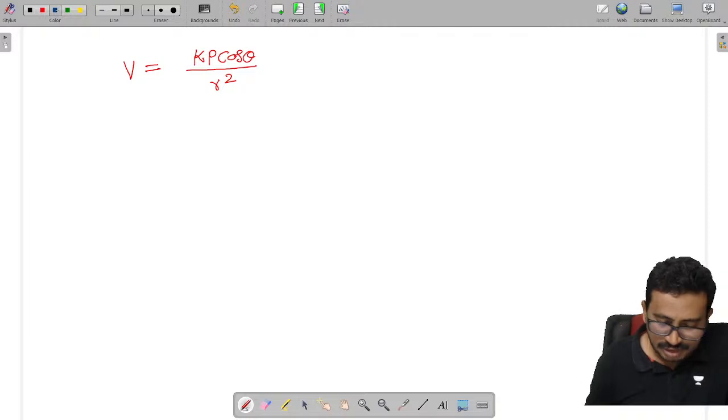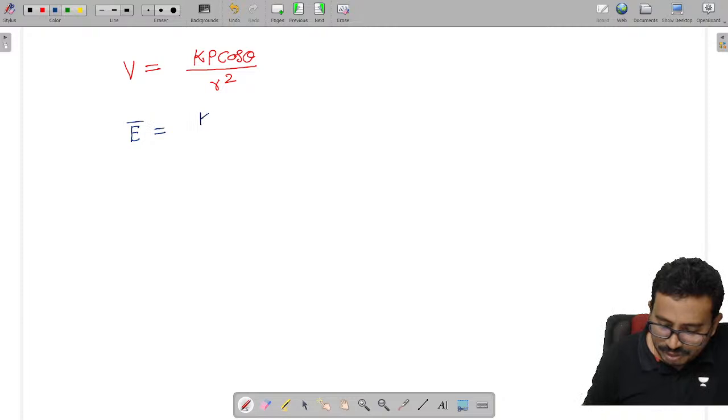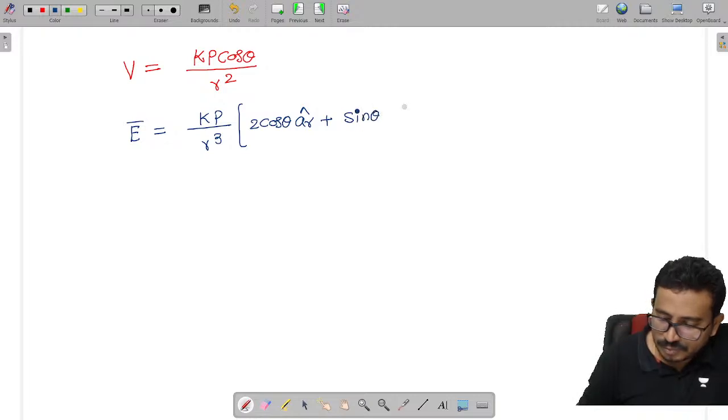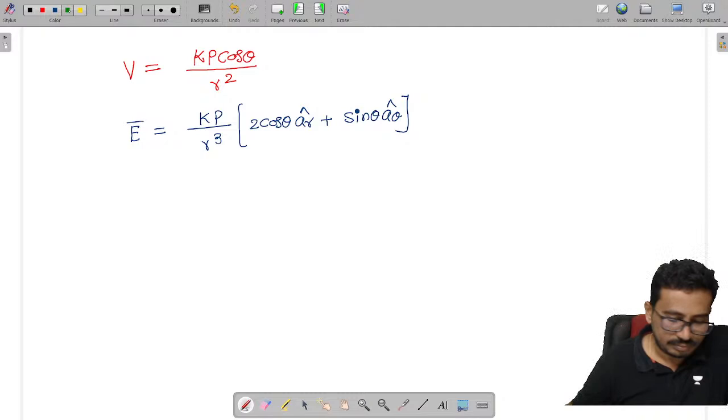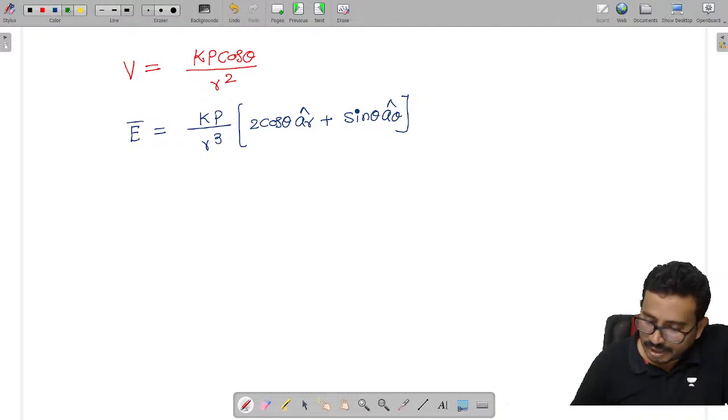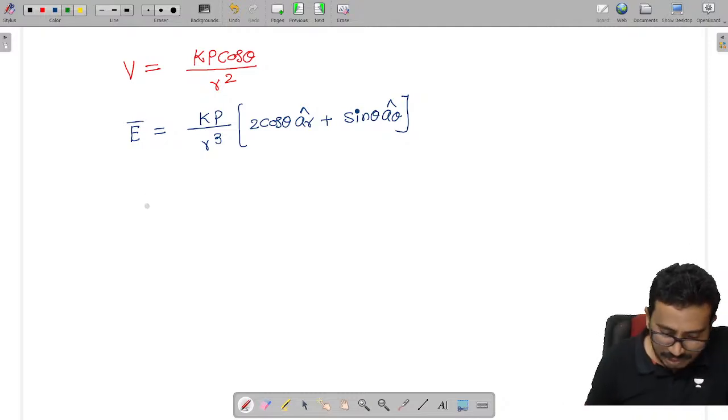This is the potential, and the electric field is given as kp by r cube into 2 cos theta into a r plus sin theta into a theta. Done. Right. Now, here is a dipole.